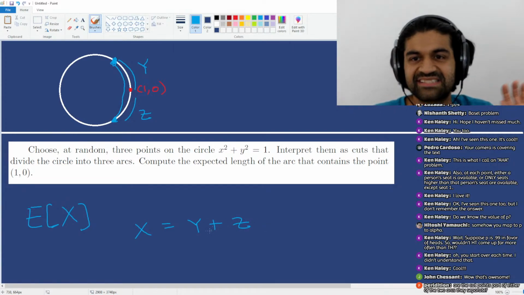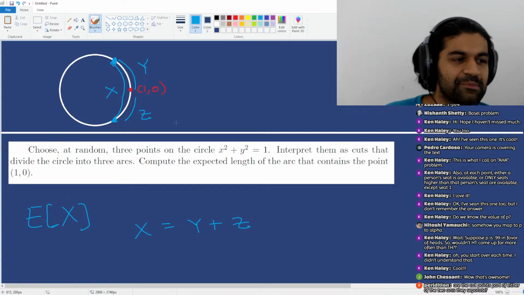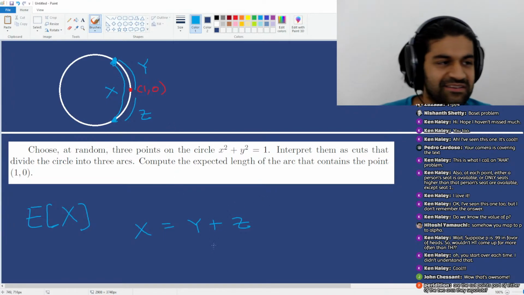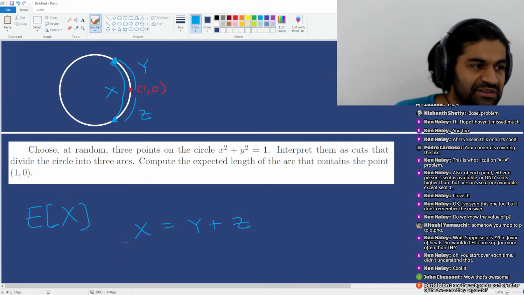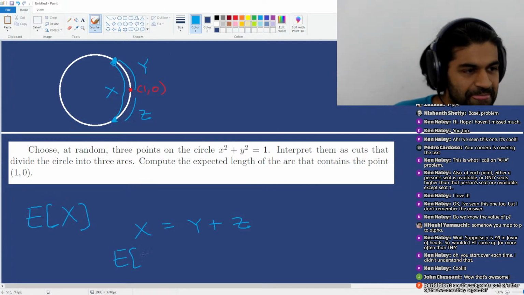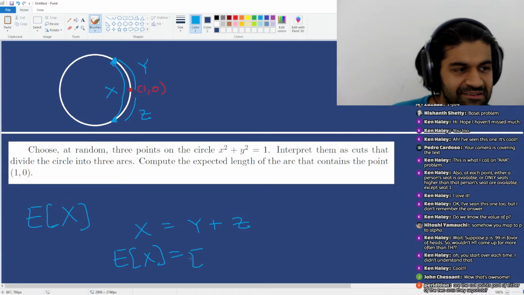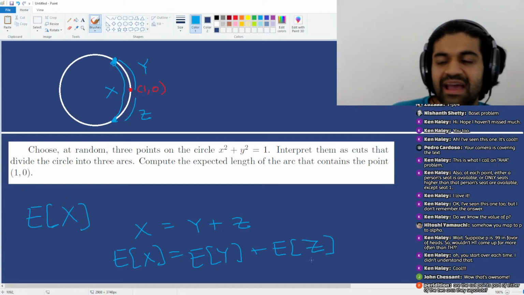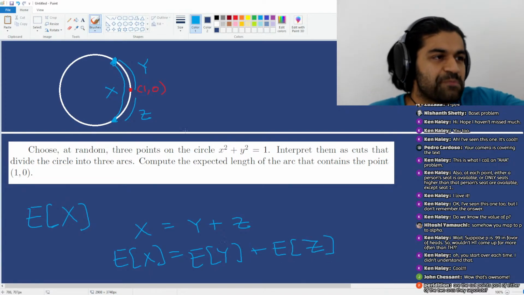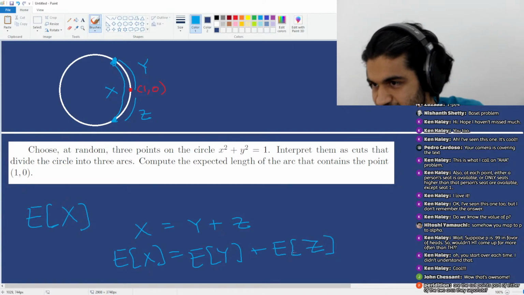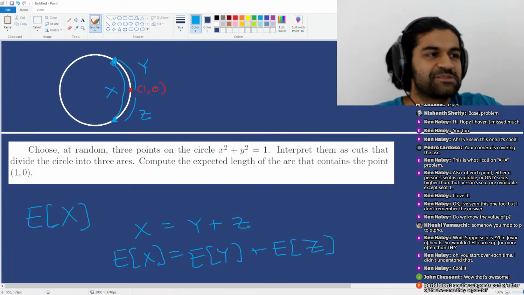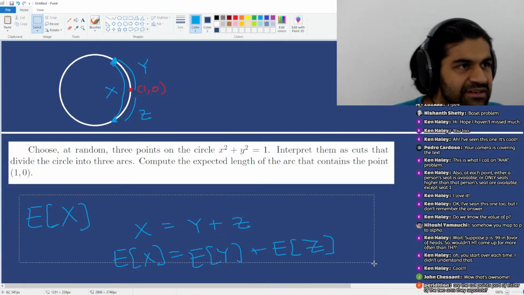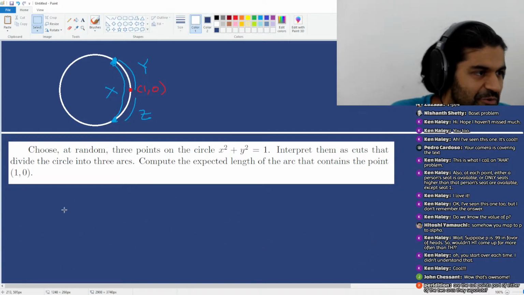I'm not saying y equals z. All I'm saying is that the expected value of y is equal to the expected value of z. And expectations are linear, so the expected value of x should equal the expected value of y plus the expected value of z. And the claim here is that, by symmetry, the expected value of y should equal the expected value of z. So I should just need to compute the expected value of y, for example, and double it. That's all I really need to do.